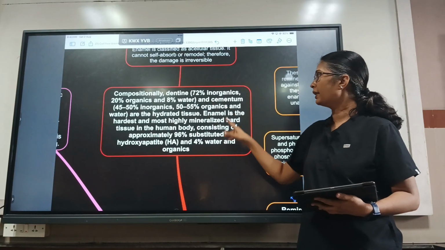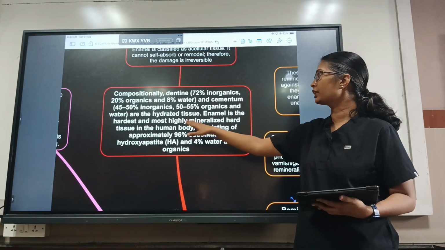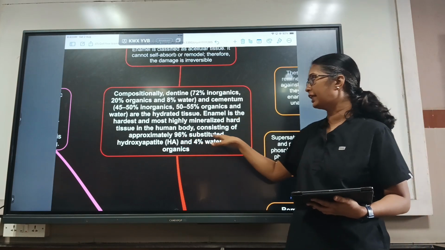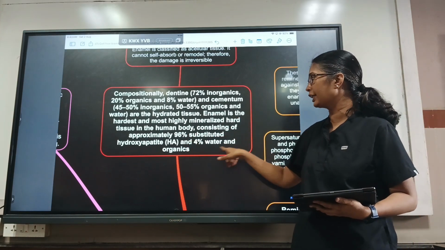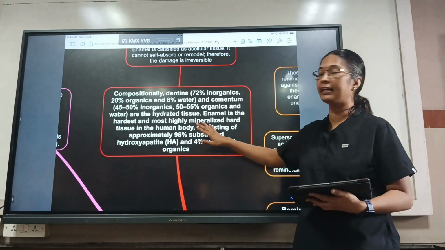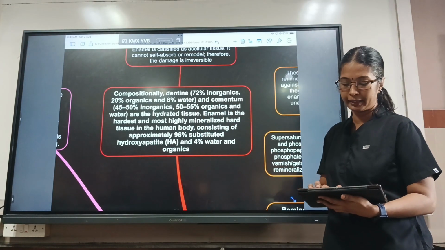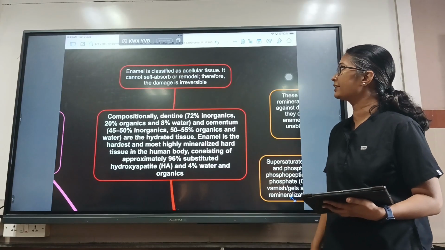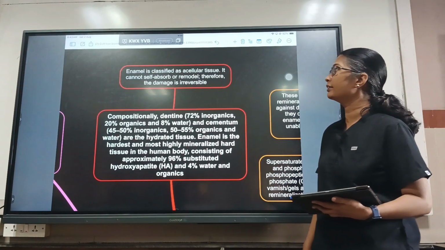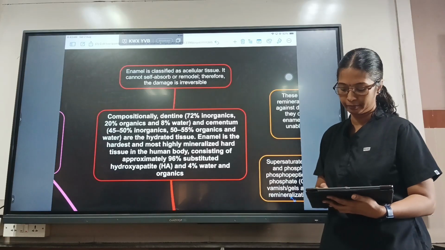But enamel, which is the hardest and the most highly mineralized hard tissue in the human body, consists of 96% of hydroxyapatite and 4% of water and organics. So this says that enamel is less hydrated than the dentin and the cementum. So enamel is classified as an acellular tissue and it cannot self-absorb or remodel, therefore the damage is irreversible.